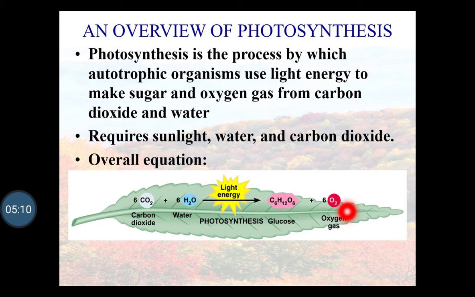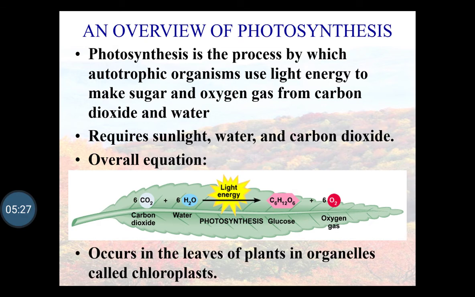So carbon dioxide and water are utilized, the light energy provides the source of energy, and the formation of glucose and oxygen molecules takes place. This is the overall equation of photosynthesis, which occurs in the leaves of the plants in the organelles called the chloroplasts.